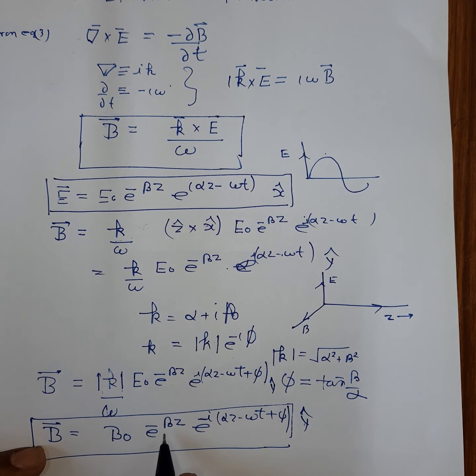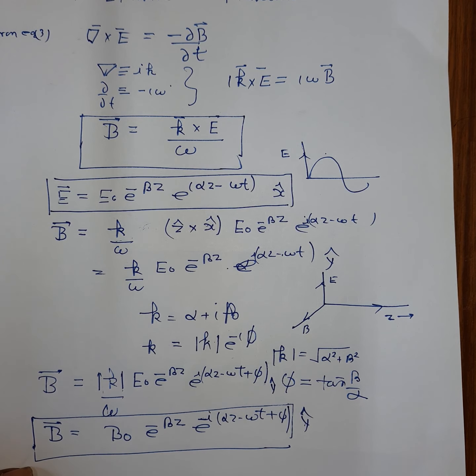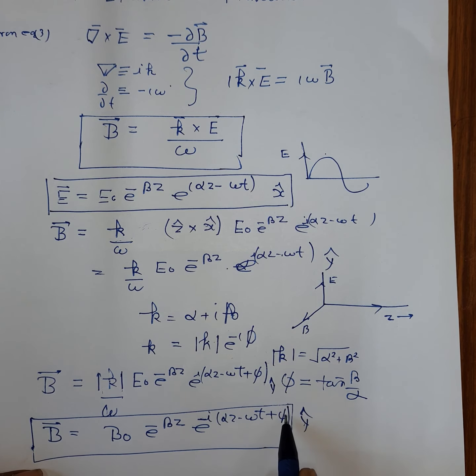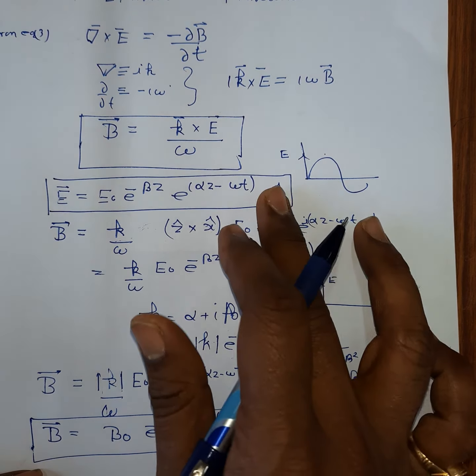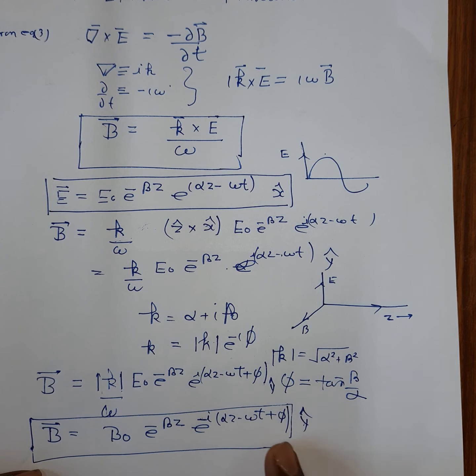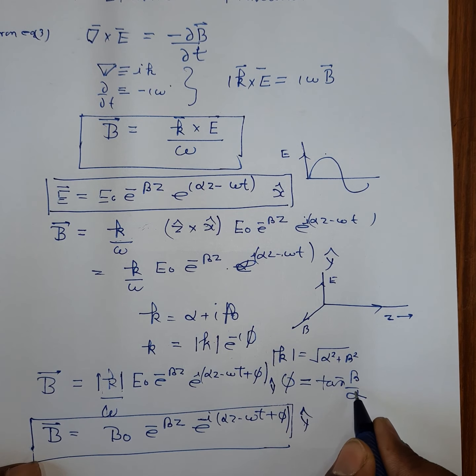So you see that again beta is the attenuation coefficient, so it tells us that as the wave propagates inside the conductor, the magnetic field amplitude also decreases with distance. Both electric field and magnetic field attenuate as the wave propagates inside the conductor. Secondly, there is a phase factor phi in this term. This means the magnetic field lags behind the electric field inside the conductor. This phase factor phi is given by tan inverse of beta by alpha.